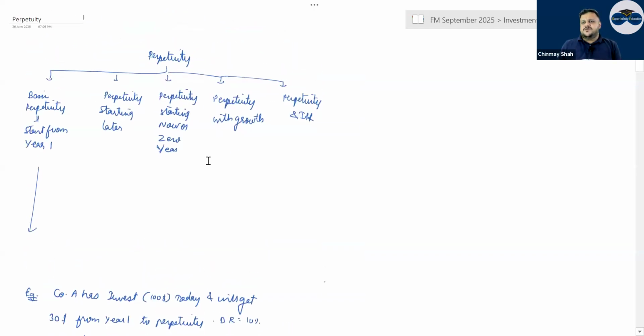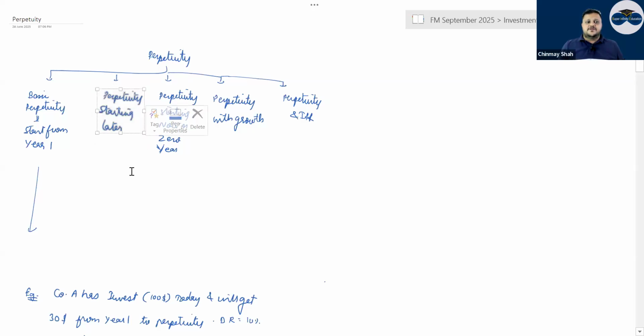So perpetuity starting from year one is nothing but the cash flow repeating for n number of years, almost up to perpetuity. Then perpetuity starting later. Later means it will start from the second year. So when you have to find the present value of a basic perpetuity from year one, you do the perpetuity cash flow divided by the discounting rate percentage.